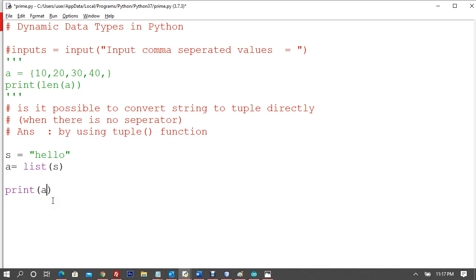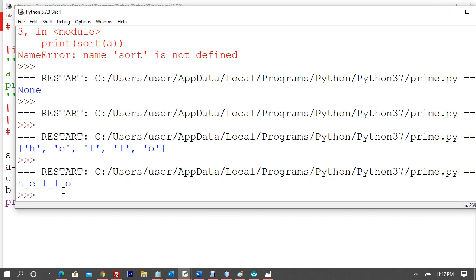So that is done, right? And for example, let me say C is equivalent to underscore. Will I be able to join this then? So I say B is equivalent to C dot join A. Let me see what I get when I print B. Yeah, join should happen, H_E_L_L_O.